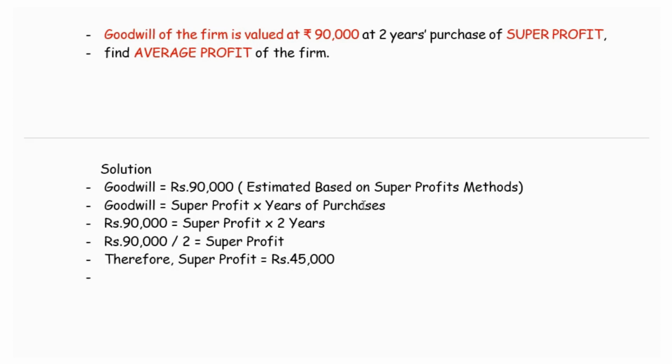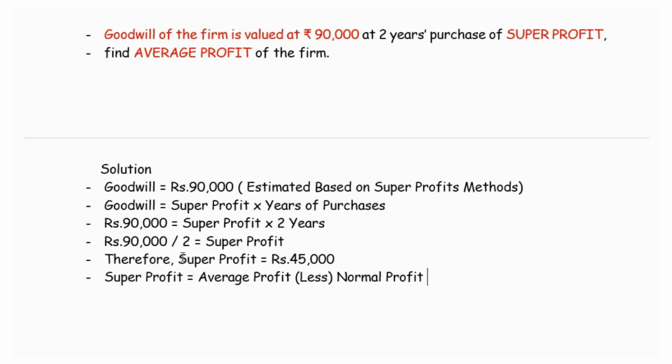That excess of actual average profit over the normal profit is said to be the super profit. So super profit is equal to average profit less normal profit. The normal profit is to be deducted from the average profit to arrive at the super profit.